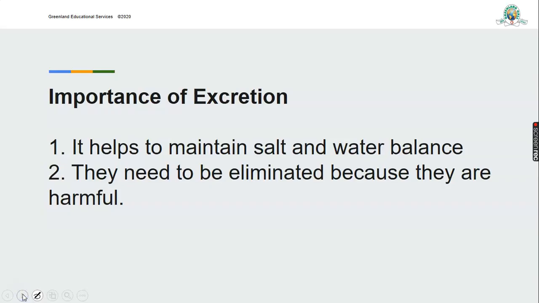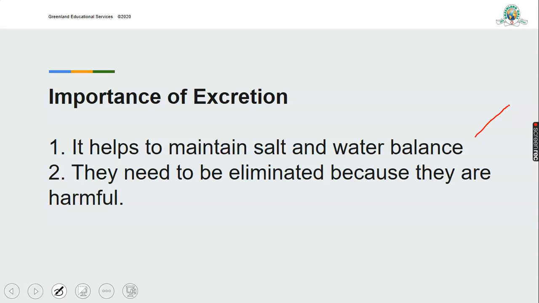Now, if these products are not removed from the body, what will happen? What are the importance of excretion? That is what we mean. Now, one of the importance of excretion is that it helps us to maintain salt and water balance. Those of us that are chemistry students in this class, you know what we mean by salt and water balance.